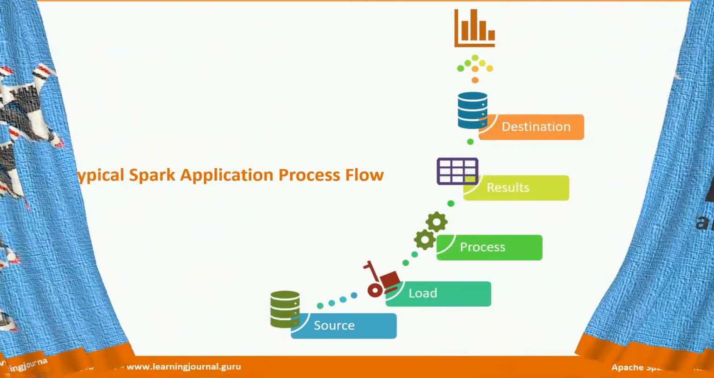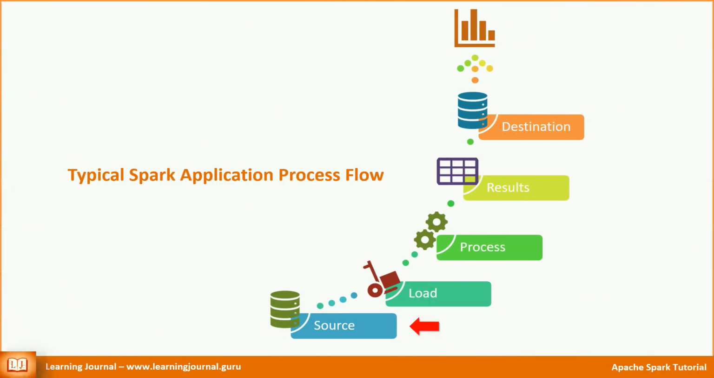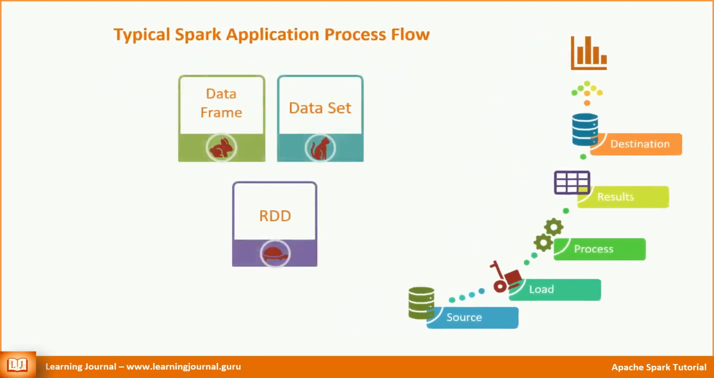All that you are going to do in Apache Spark is to read some data from a source and load it into Spark, process the data and hold the intermediate results, and finally write the results back to the destination. But in this process, you need a data structure to hold the data in Spark, right? We have three alternatives to hold data in Spark: data frame, data set, and RDDs. We'll learn about all of these.